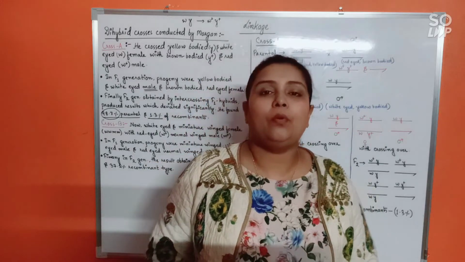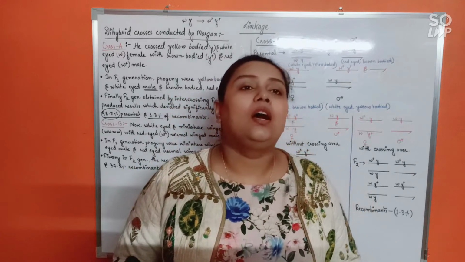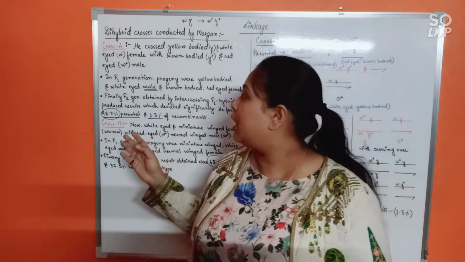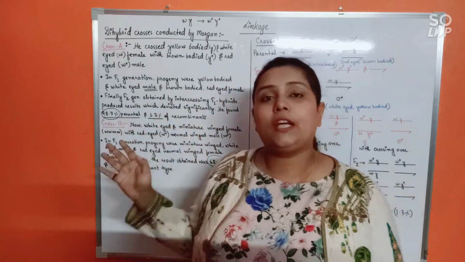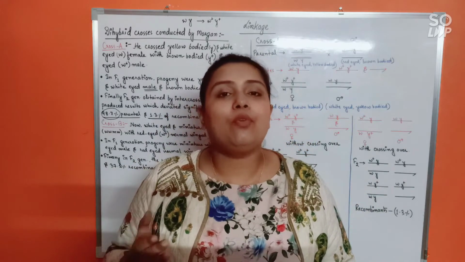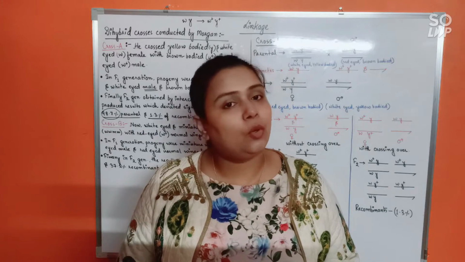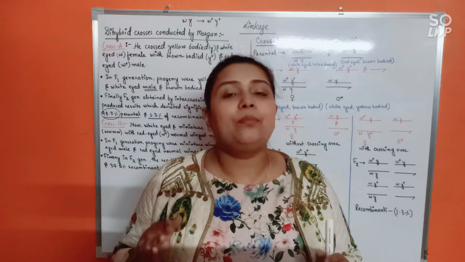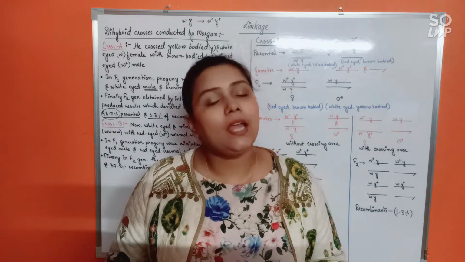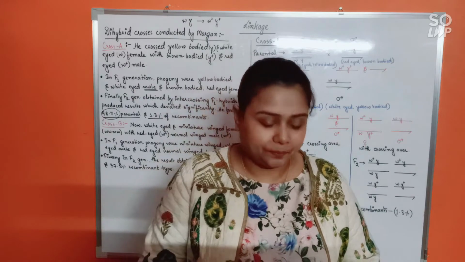Okay? Now do remember one very important thing here. In linkage, all these genes that Morgan had taken into consideration, like the eye color gene, the body color gene, the size of the wing gene, all of these genes were present in the same chromosome, that is the X chromosome. Okay? All the genes that Morgan had considered to work with were all present in the X chromosome. Alright? Remember that. Fine?